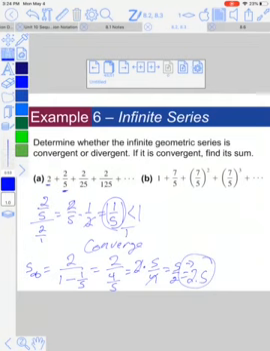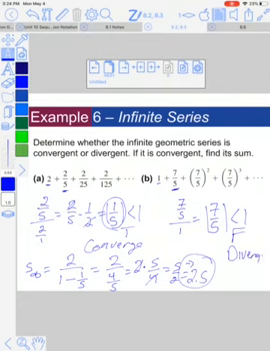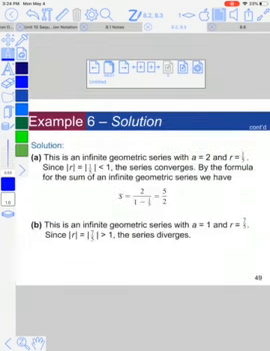Okay? Let's look here and see if this one has a sum. We take the second term, 7/5, and divide it by the first term, 1, which tells me my ratio is 7/5. Is the absolute value of 7/5 less than 1? The answer is no, that's false. So this series will diverge because it's bigger than 1. Simple as that. Done. Okay, let's take a look at this one. Oh, we already did that one.